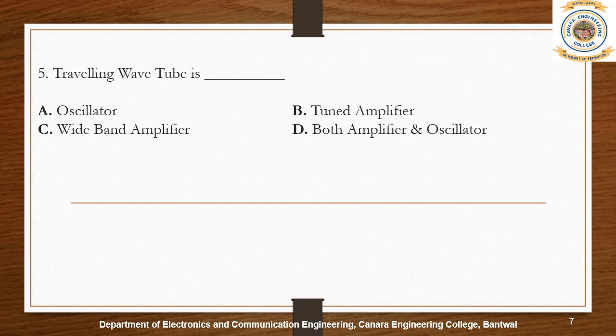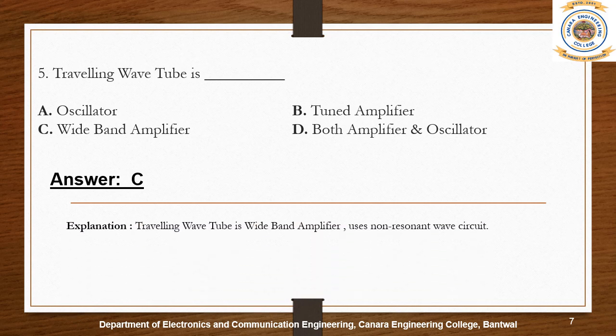Traveling wave tube is a wideband amplifier. TWT or traveling wave tube is used in microwave receivers as a low noise RF amplifier. It is also used in wideband communication links and coaxial cables as repeater amplifiers.